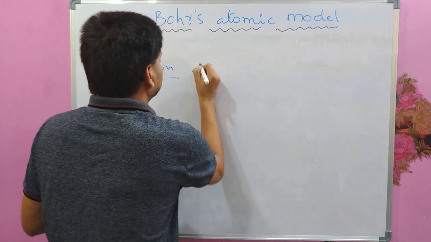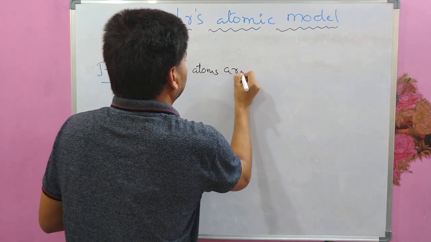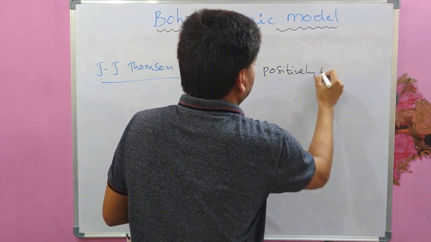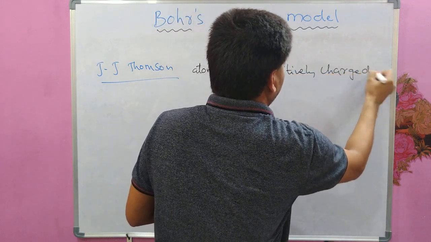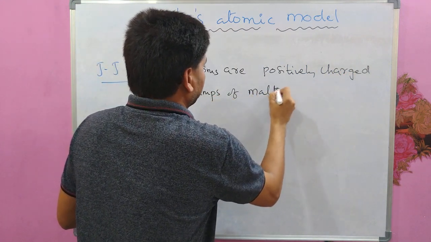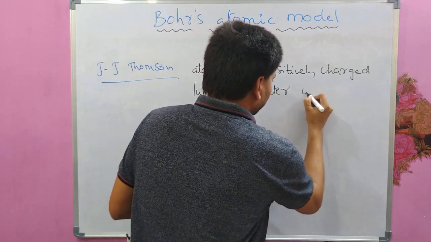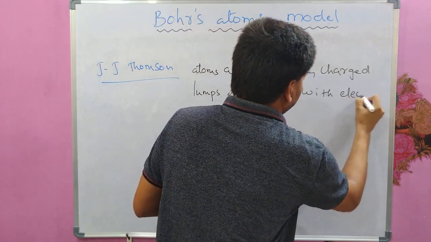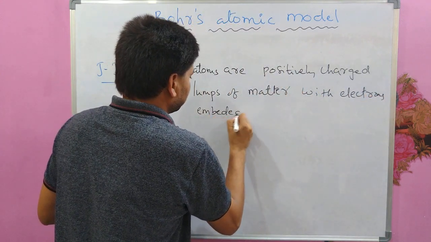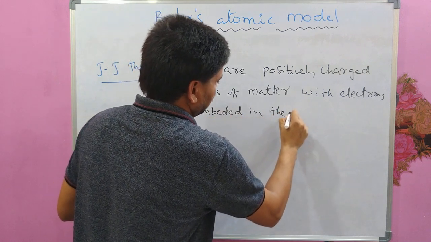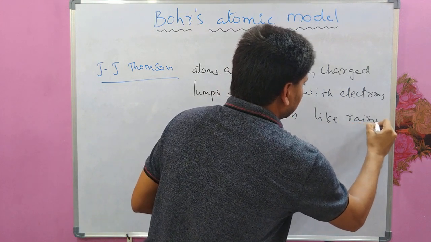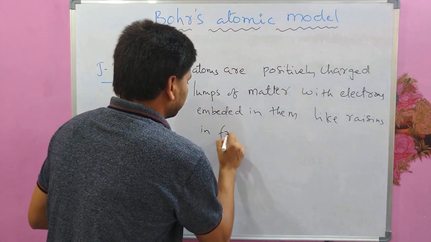Okay, so atoms are positively charged lumps of matter with electrons embedded in them, like raisins in fruit cake.